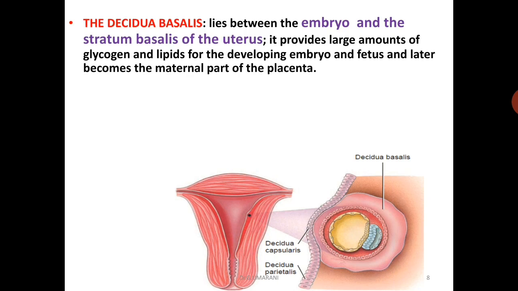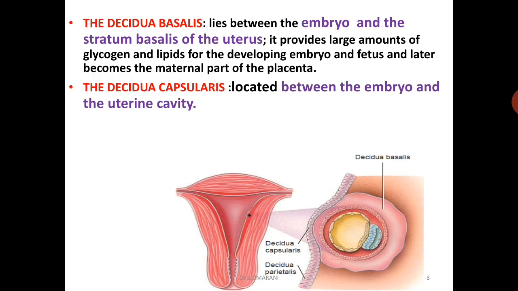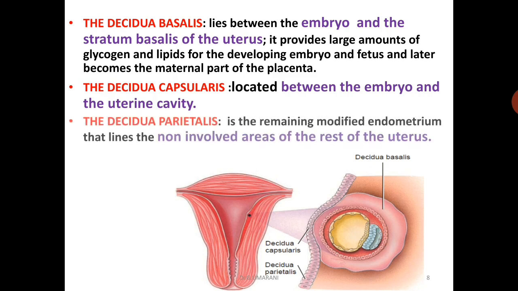Decidua basalis lies between the embryo and the stratum basalis of the uterus. It provides large amounts of glycogen and lipids for the developing embryo and fetus, and later it becomes the maternal part of the placenta. So decidua basalis helps in the formation of the placenta. Decidua capsularis is located between the embryo and the uterine cavity. Decidua parietalis is the remaining part of the endometrium that lines the non-involved area of the rest of the uterus.